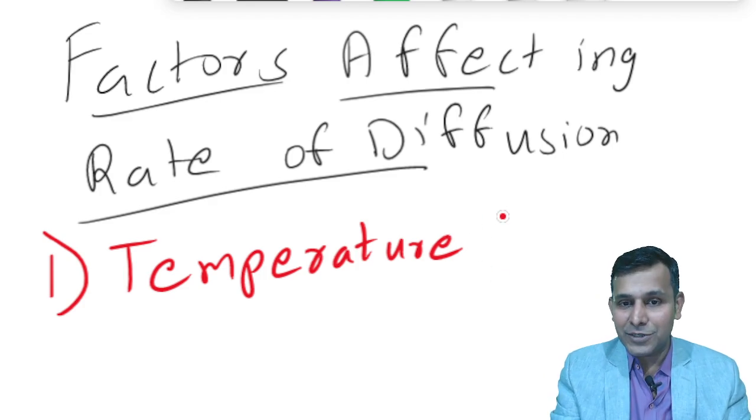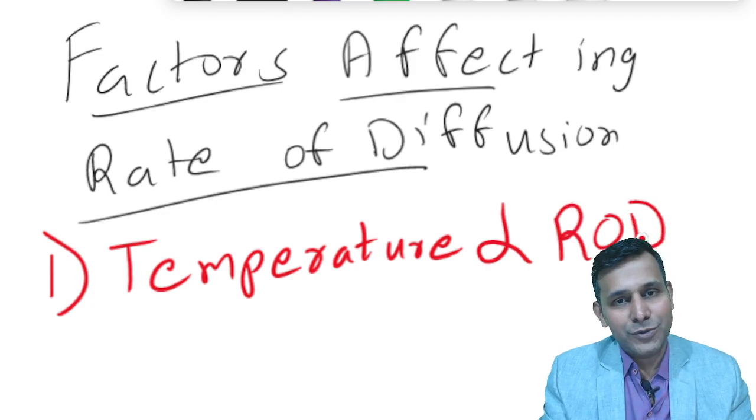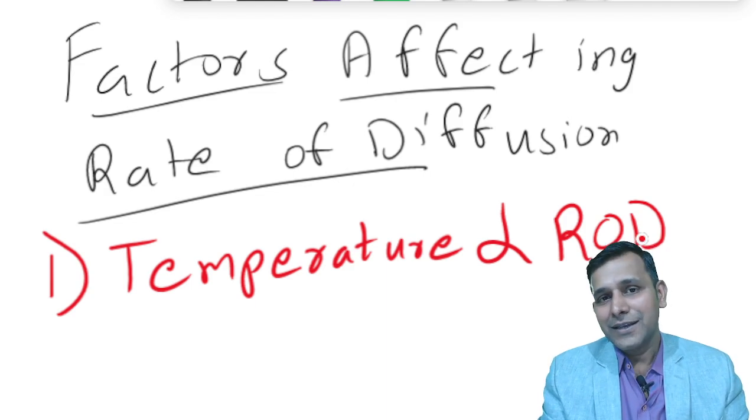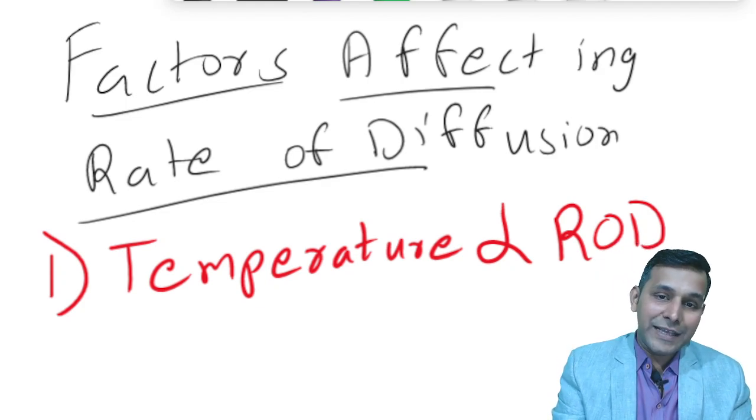So you can say temperature is directly proportional to the rate of diffusion, or you can say the rate of diffusion is directly proportional to the temperature. ROD stands as a short form for rate of diffusion. Let us go with the second example.